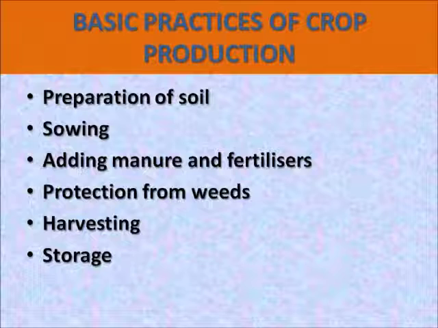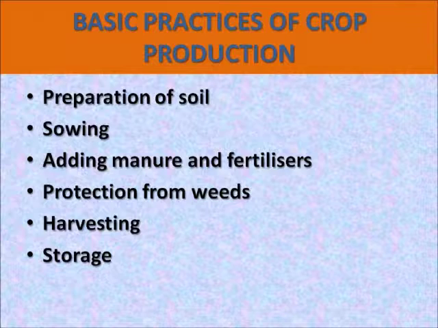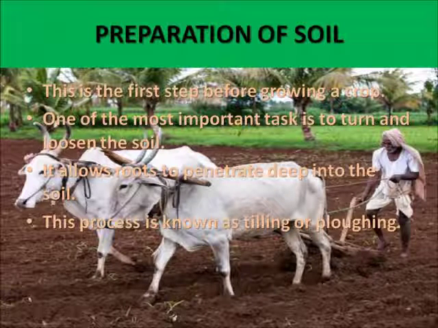These activities or tasks are referred to as agricultural practices, which are listed below: preparation of soil. Next is sowing. Third is adding manure and fertilizers. Then irrigation. Then protecting crops from weeds. Then harvesting. And last is storage. So we are going to discuss them one by one.